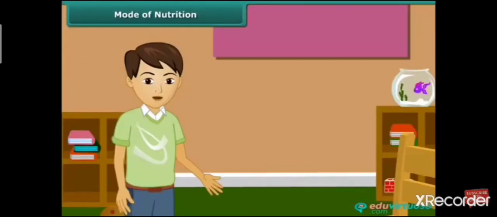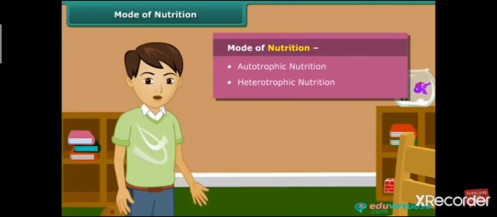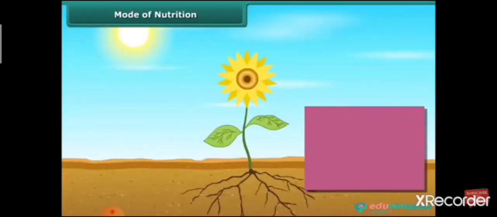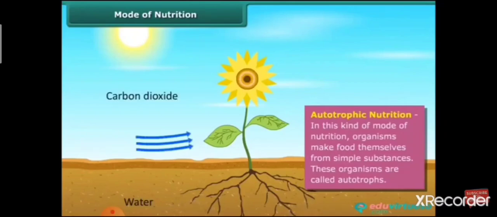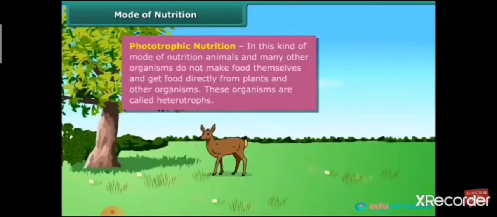So dear students, now let us know more about modes of nutrition. There are two types of modes of nutrition: autotrophic nutrition and heterotrophic nutrition. But what are they? The mode of nutrition by which organisms make food by themselves, that is, they prepare their food on their own, is called autotrophic nutrition, and these organisms are called autotrophs. Plants are autotrophs. Green plants are examples of autotrophs.